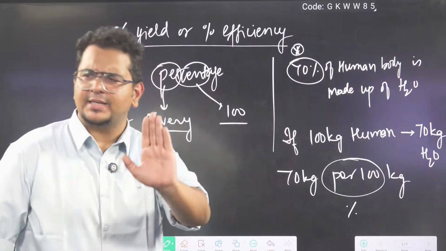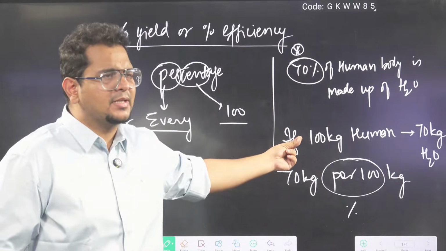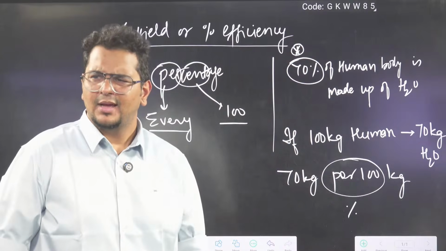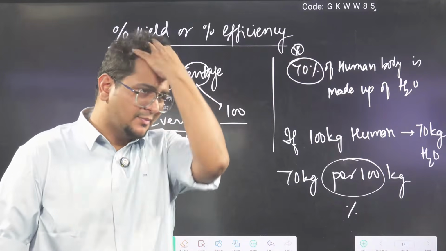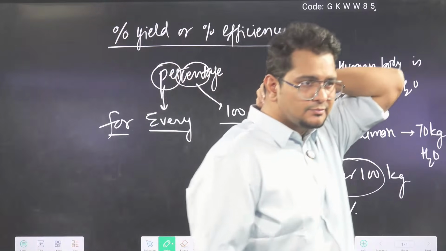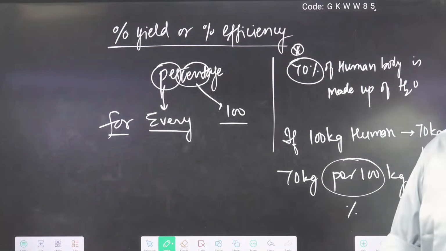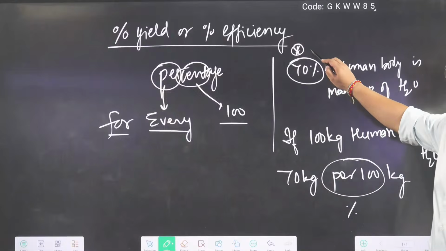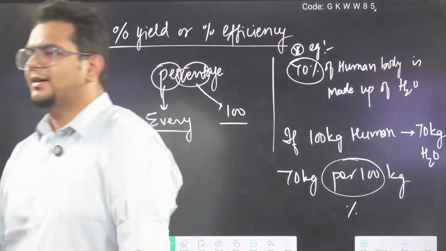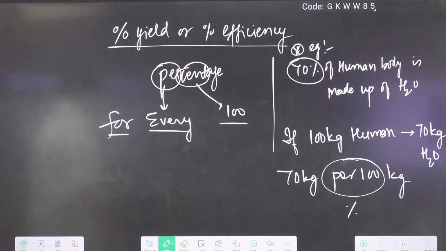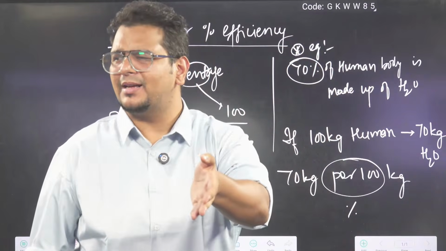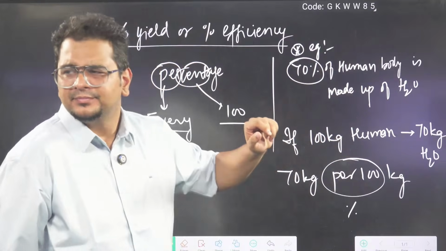Understood the meaning of percent? Is the meaning of percentage clear? 70% of human body is made up of water. So 70%, 70 per 100. Clear? Basic percentage. Class 7 to 9 maths I will complete, then I will come to junior inter. Clear or not clear?